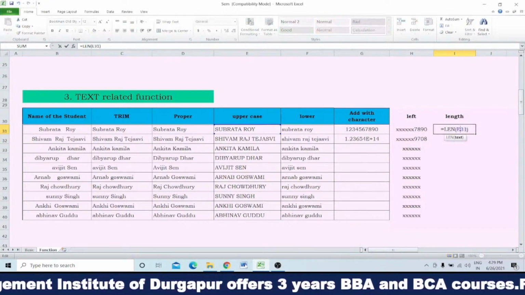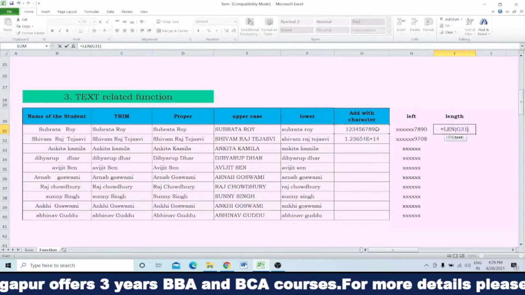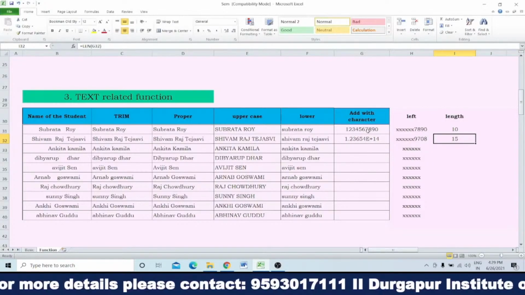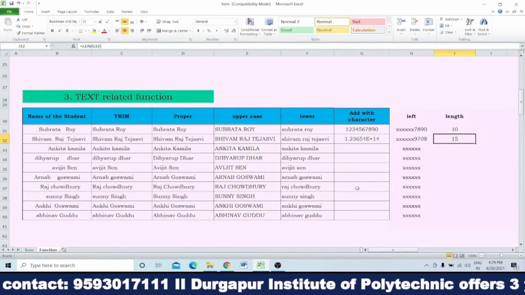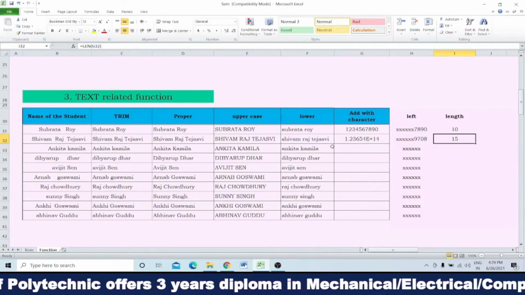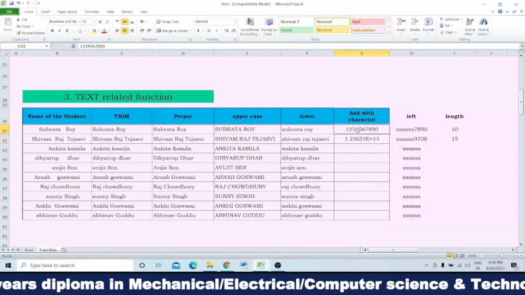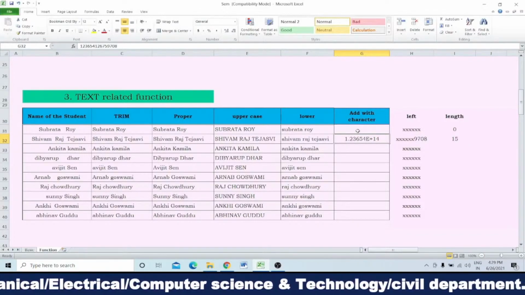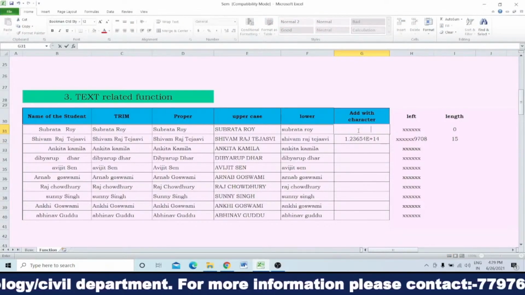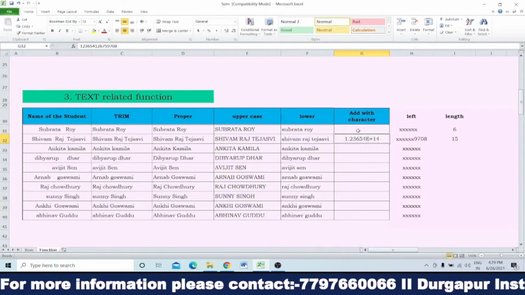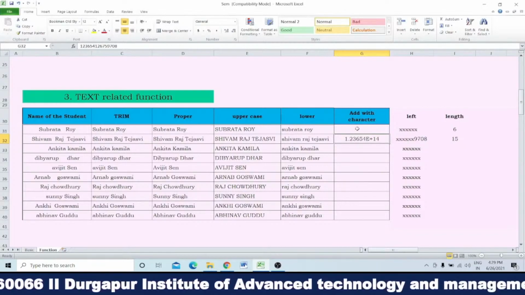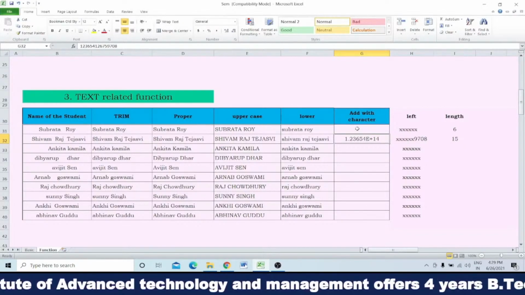Now, instead of this one, if we choose this one, then enter. 10. See, there are 10 characters. Character means it may be an alphabet, it may be a digit, even it may be spaces also. Suppose I have deleted this one. Now see, I have not written anything. Then if you write down some spaces, it is possible. Yes, sir, 6. Why is it giving 6? Because the spaces which you have given are also treated as characters.